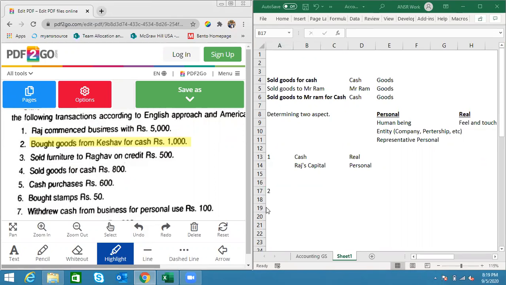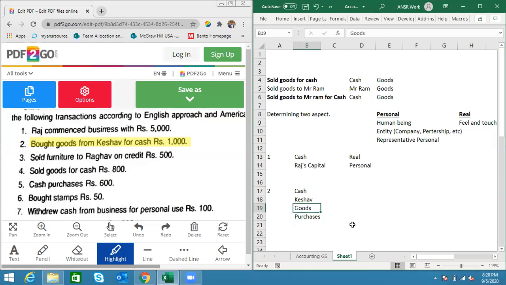What are the two aspects in it? Or three aspects, four aspects, as much as you can find? I think cash, Keshav, goods, and goods, I think. Purchases, and somebody said purchases. I'm writing that as well. Yes. Anything else? Okay. Let's finalize two of them.